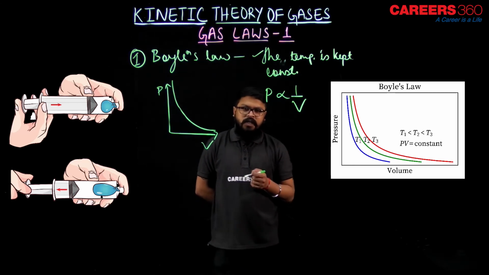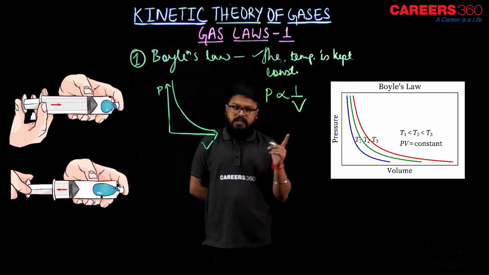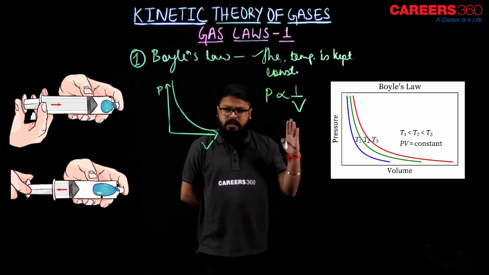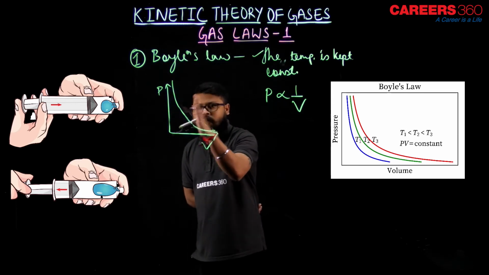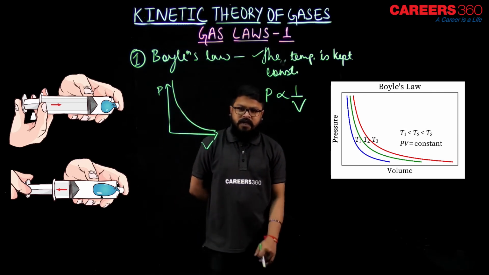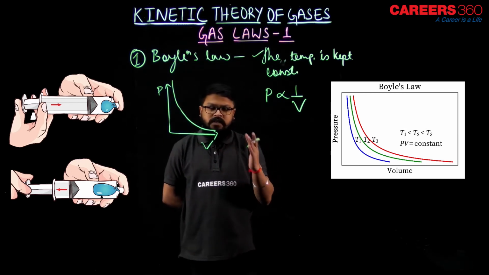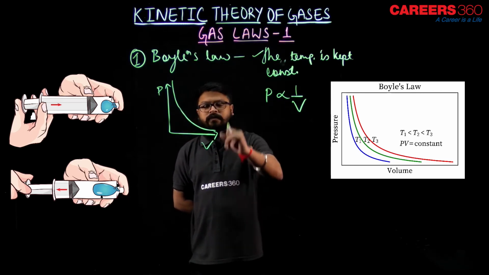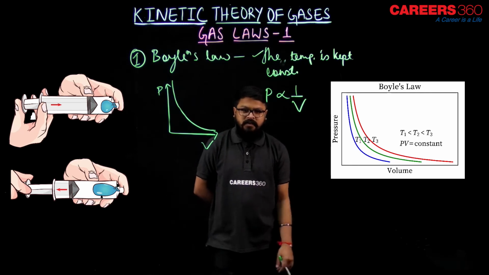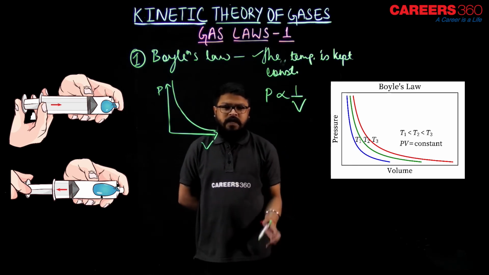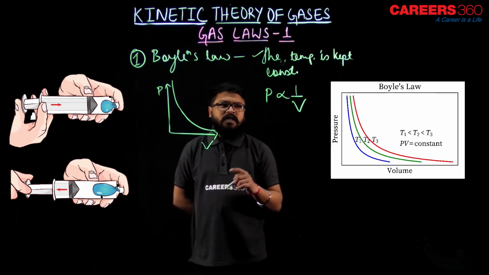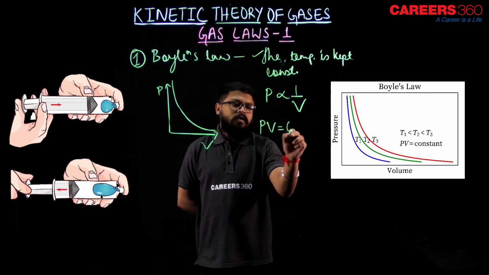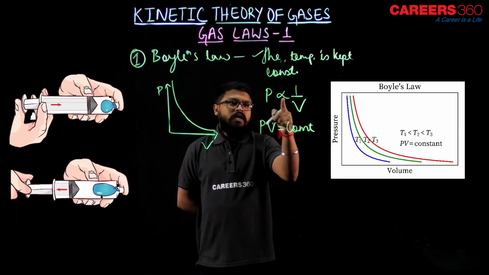As you can see, T1 is less than T2, which is less than T3. For T1, the lowest temperature, the curve will lie nearer to the P and V axes. If we increase the temperature, the curve moves away from the P and V axes. I hope that is clear to you. Now, as you can see, PV equals constant. So from here, what can we write? PV equals constant, because there is a proportionality sign.